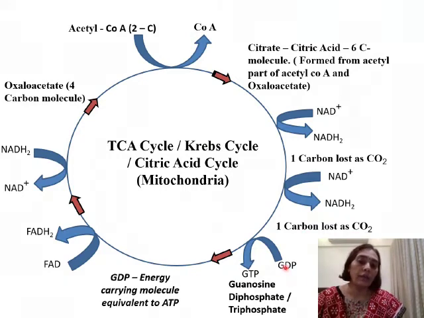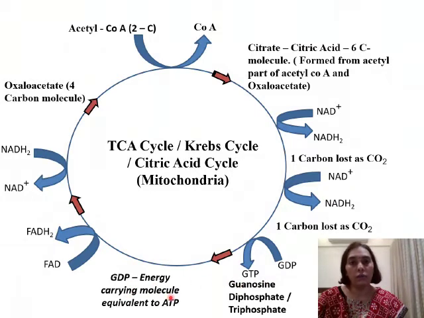Here we have GDP getting converted into GTP. What is GDP? Guanosine diphosphate, and GTP is guanosine triphosphate. So here guanosine diphosphate is getting converted to GTP, that is guanosine triphosphate. It is also an energy carrying molecule which is equivalent to ATP.